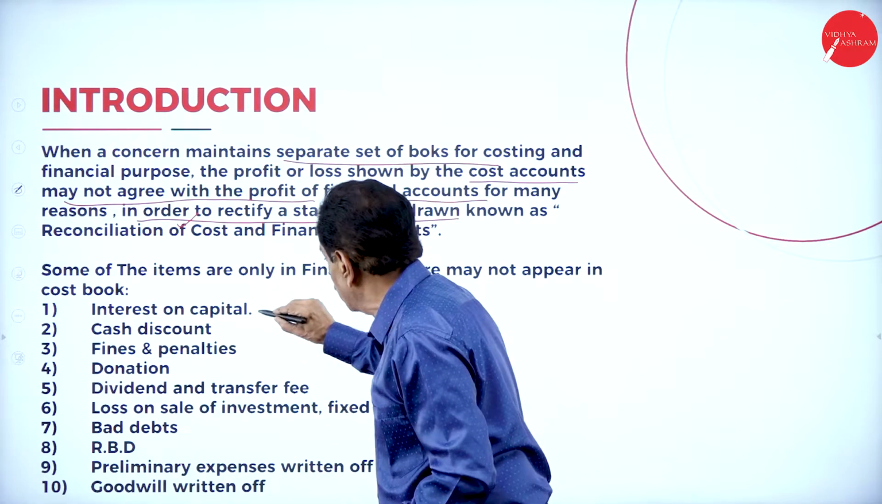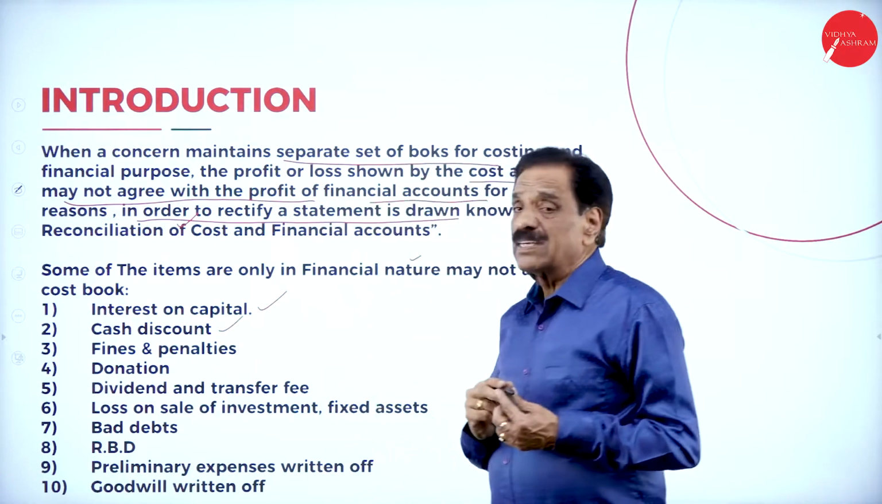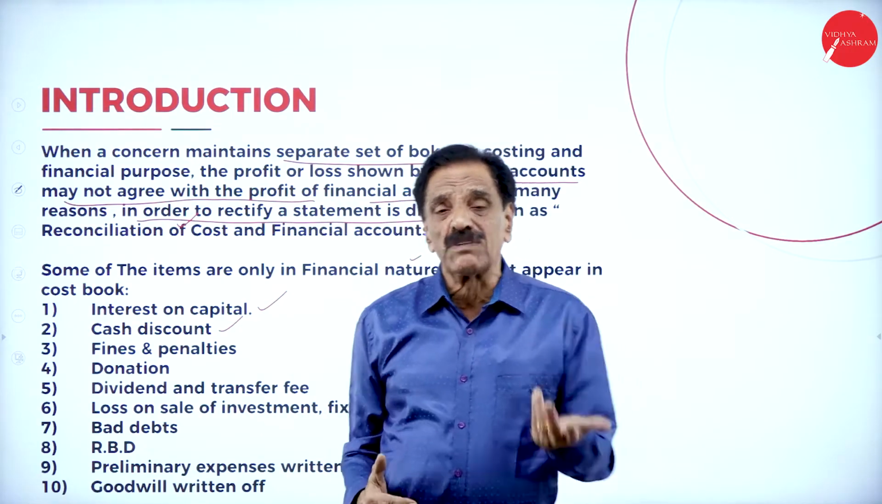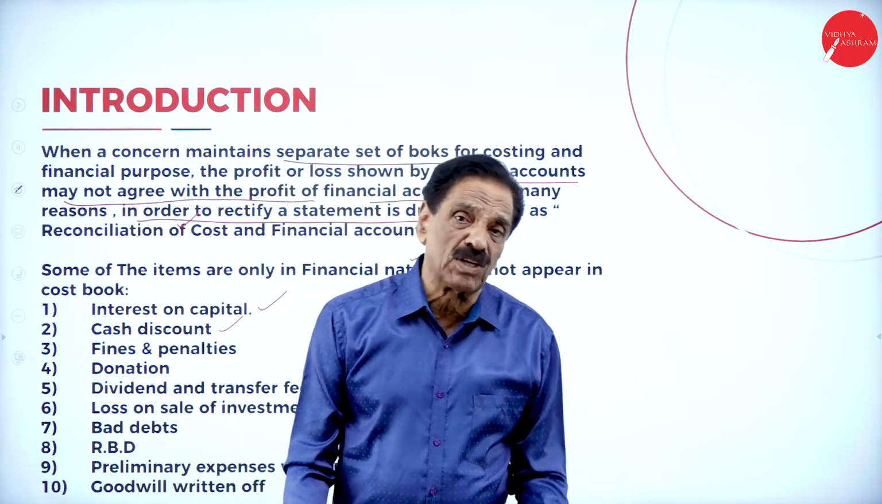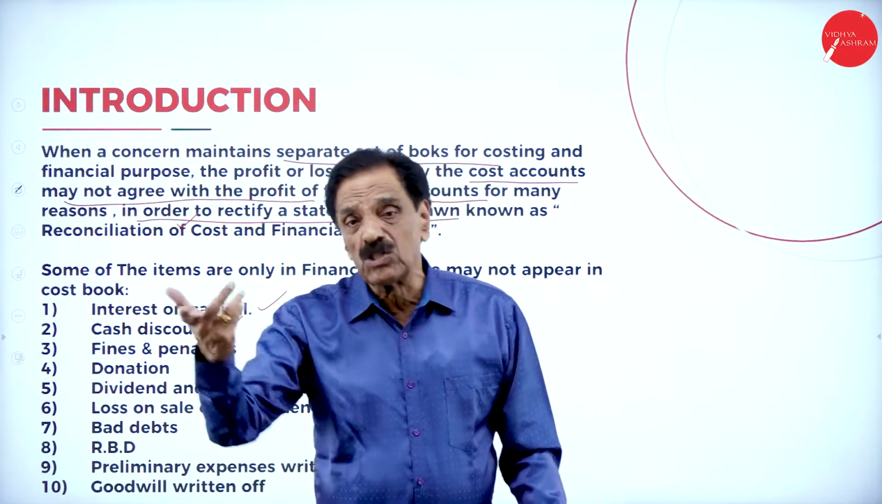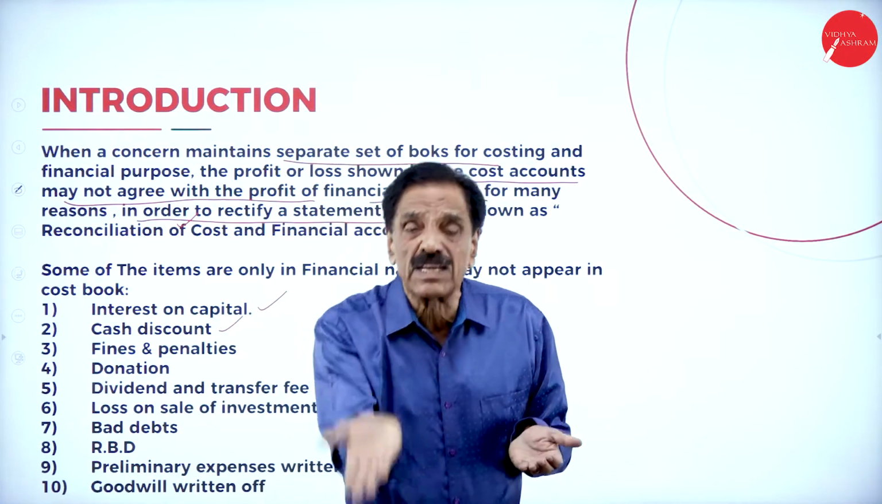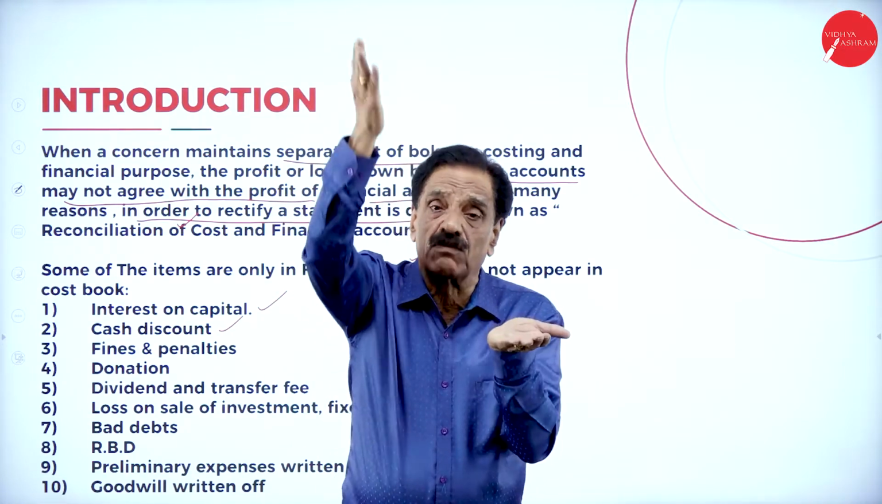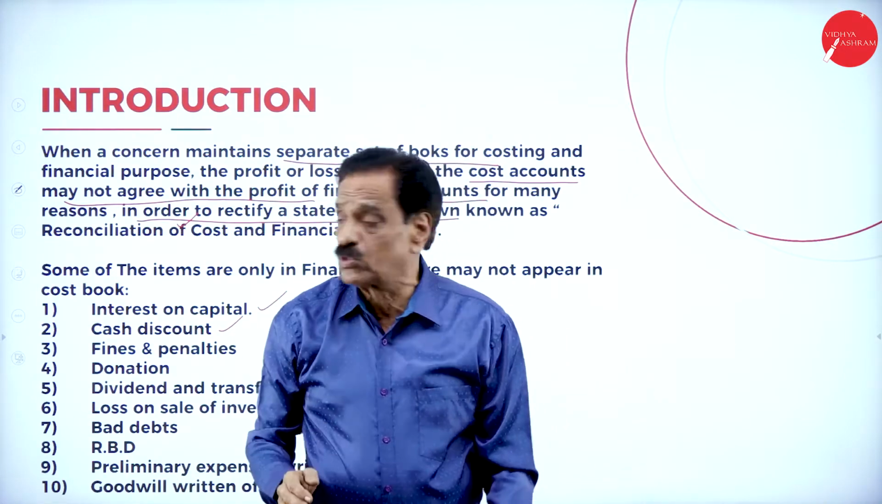That's the first one. Then cash discount. When you give a discount, what will happen? The profit is naturally reduced in the financial account, but there is no entry in the cost book. So once again, the cost book shows more profit and the financial book shows less profit. To make them equal, costing profit will be reduced.